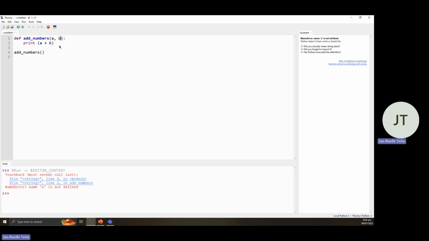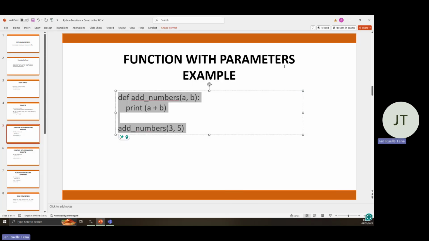So that's all for this one. So remember that we need to have two parameters, or based on the number of parameters you have here, it should be equivalent to the ones we are passing to our function. If we have two here and it's defined two variables here, we need two variables as well. If it is three or more, we should provide the equivalent of each of the variables that we're passing. Okay? So that explains this function with parameters example.